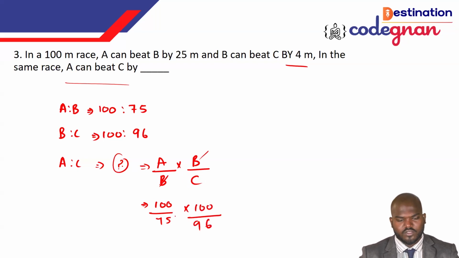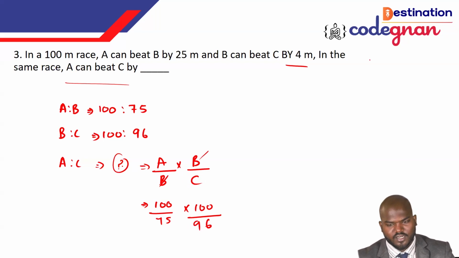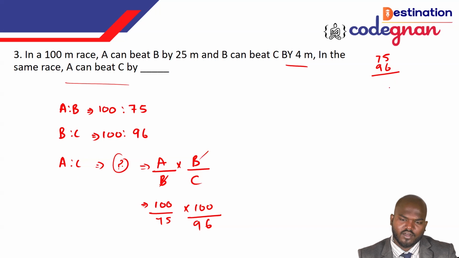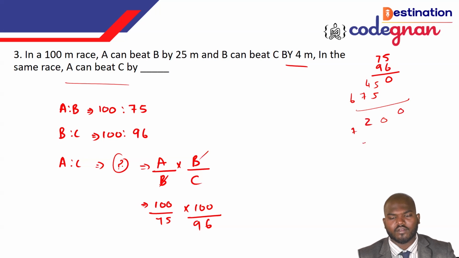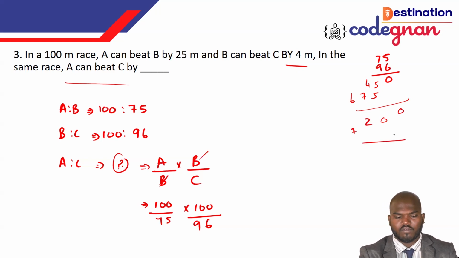Once I write this, 75 times 96 gives something we can calculate here. So 75 times 96 means 7200 we will get here.